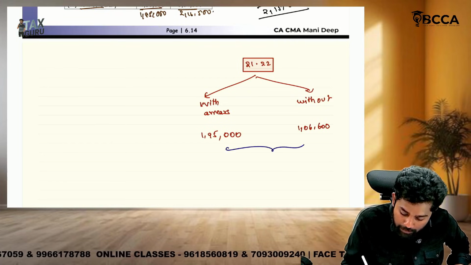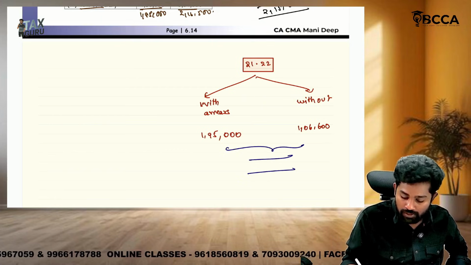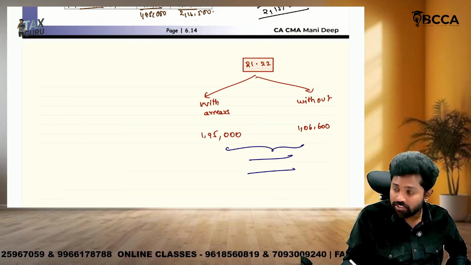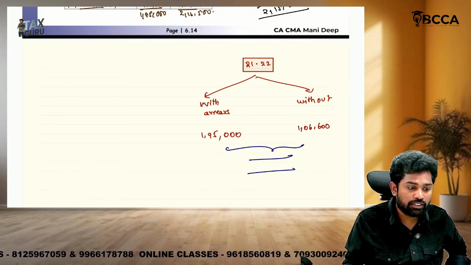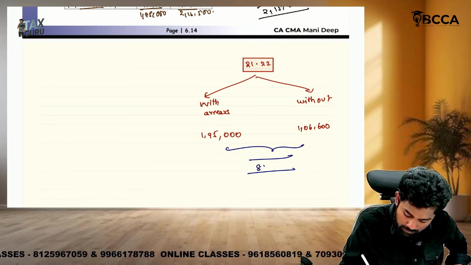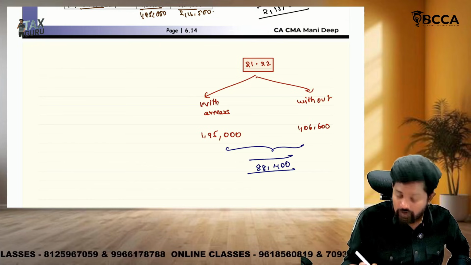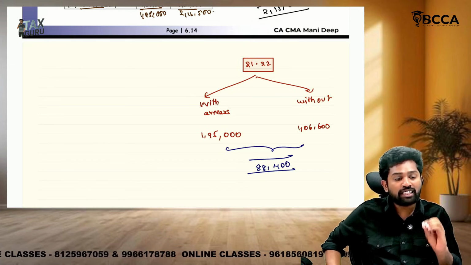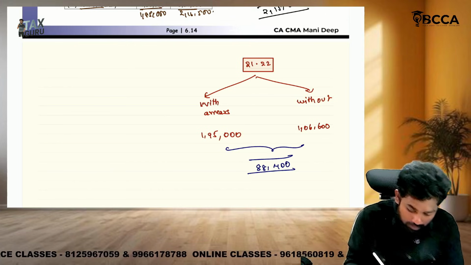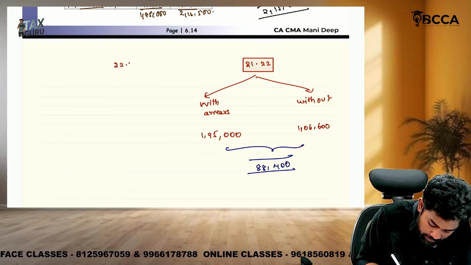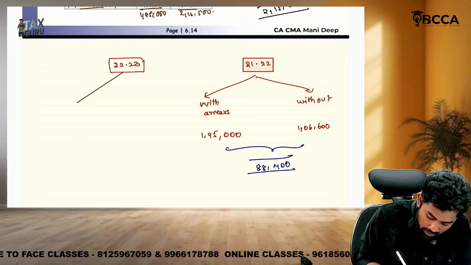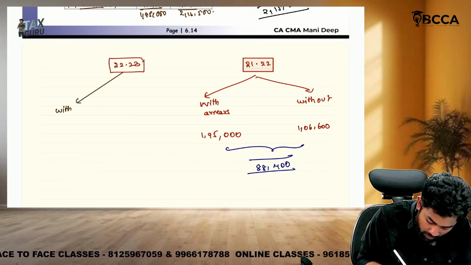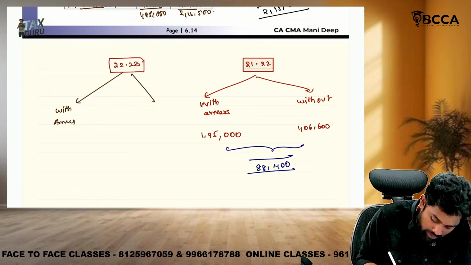on the arrear part, how much extra tax would he have paid? 1,95,000 minus 1,06,600. How much? 88,400. So if it is included in 21-22, he would have paid an extra 88,400 only for arrears. But then it was included in 22-23. If it is included in 22-23, again we should compute with arrears and without arrears.